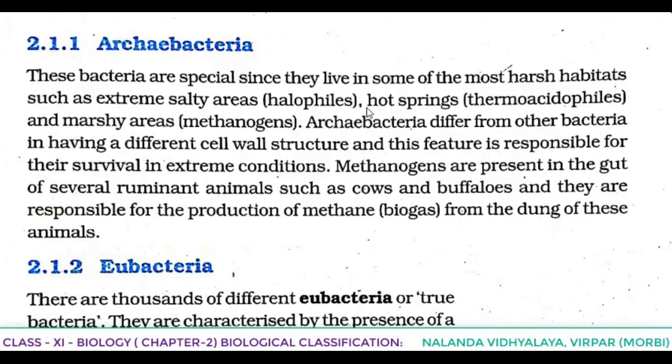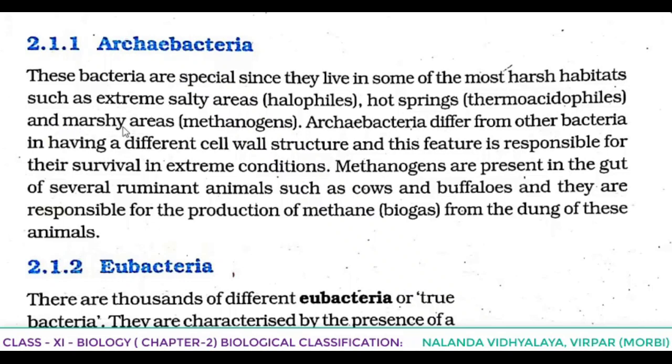So Archaebacteria are special since they live in some of the most harsh habitats. The bacteria which are able to live in extreme salty areas are known as halophiles, those able to survive in hot springs are known as thermoacidophiles. Thermo means hot, heat.